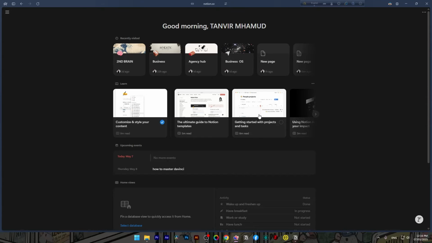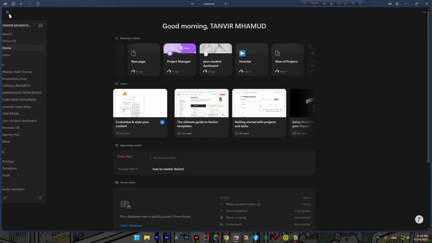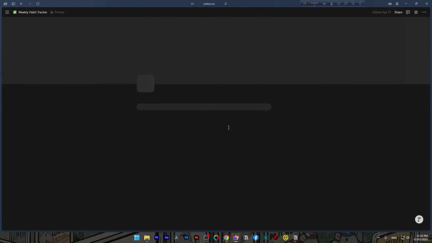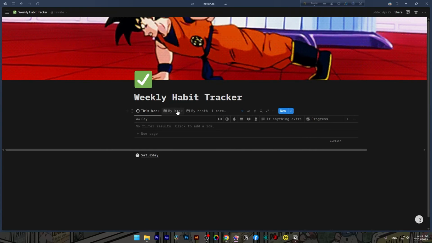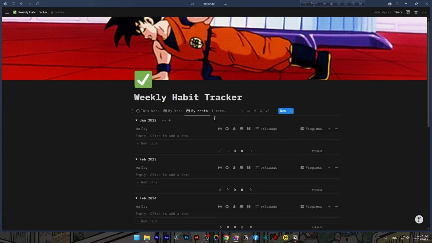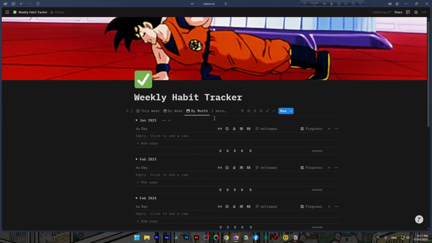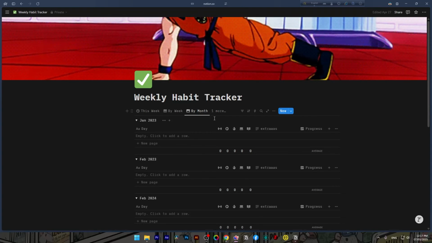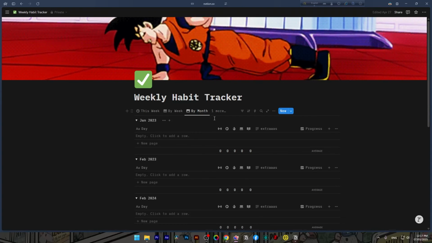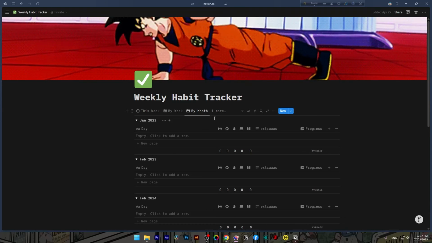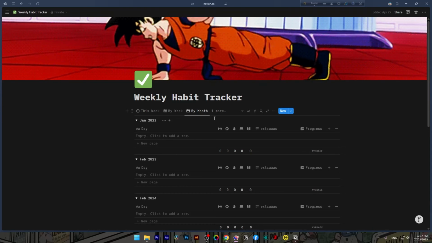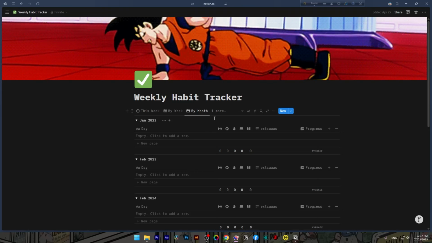Point number 3. But here's where Todoist falls apart. When it comes to long-term planning, goal tracking, knowledge management, it is just not for that. Notion, on the other hand, you can literally build a full weekly or monthly tracker in it, from a content calendar, even track your habits all in one place. Think of Todoist like your frontline commander. Notion is your war room. And if you want both? You can, but only if you know how to link them smartly.